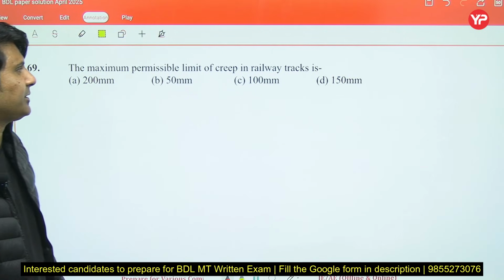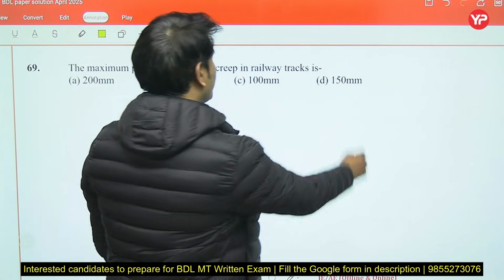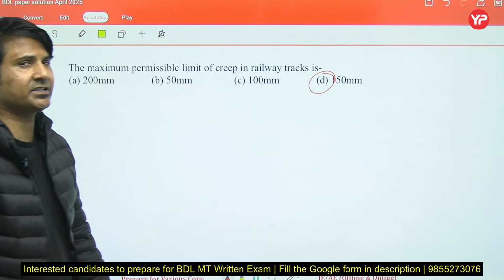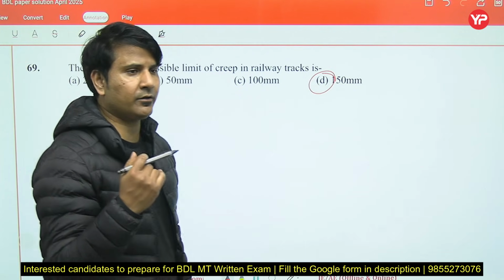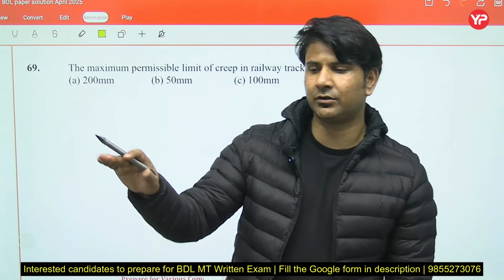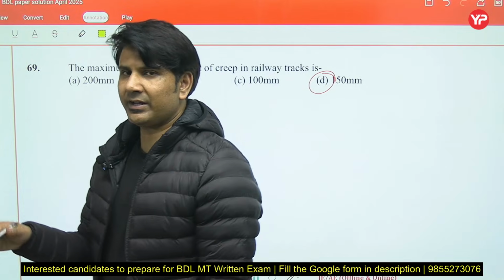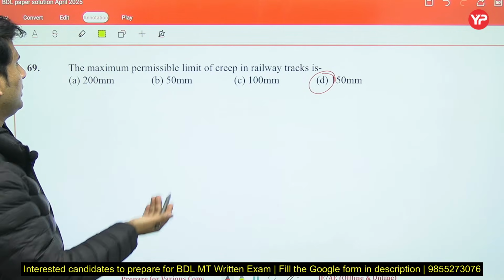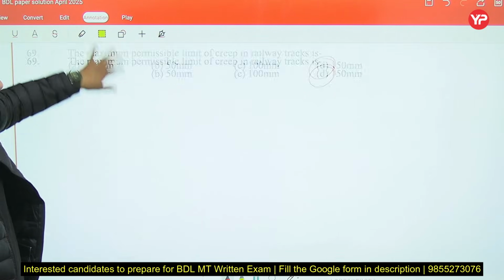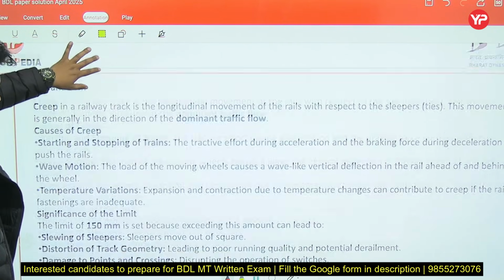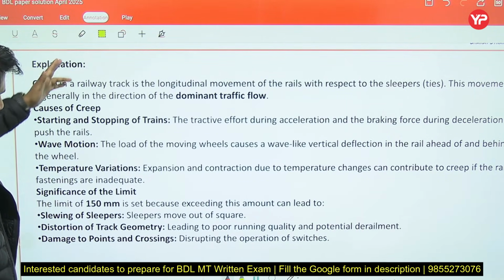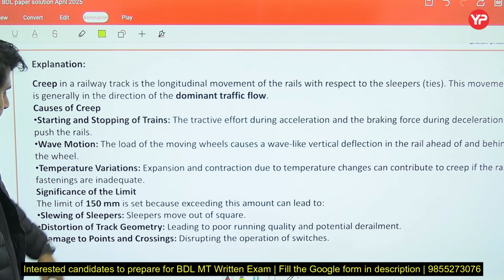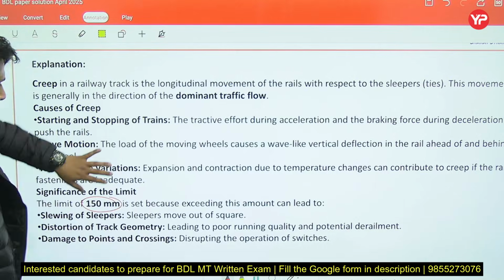The maximum permissible limit for creep length. What is creep? The longitudinal movement of railway track in the direction of movement of rail is known as creep. So the permissible limit for creep is 150 mm. 150 mm, the limit.